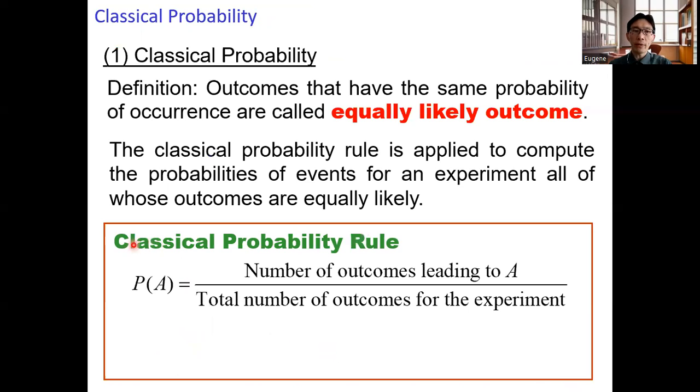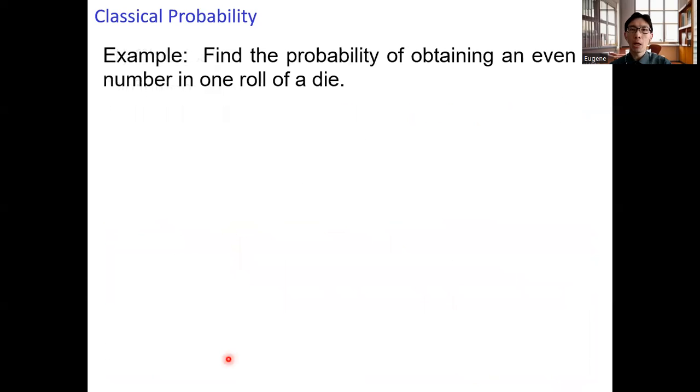So we have the formula for calculating the classical probability. The probability of event A occurring is equal to the number of outcomes leading to event A divided by the total number of outcomes for the experiment. In terms of the symbol, the probability of A is equal to NA over NS. NA is the number of outcomes corresponding to event A, and NS is the total number of possible outcomes in the sample space.